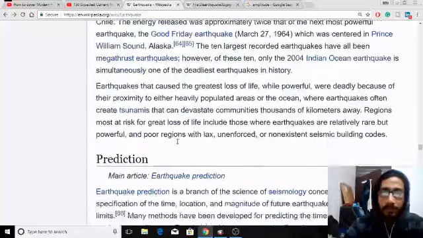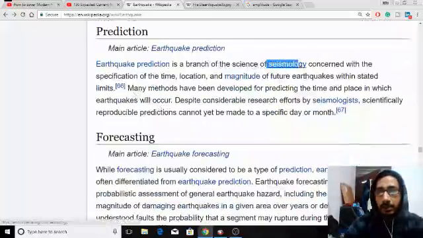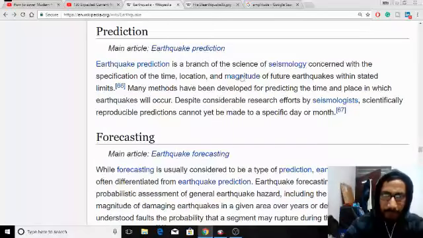That was definitely to know how earthquake is predicted. Earthquake prediction is a branch of science called seismology, concerned with the specification of time, location, and magnitude of future earthquakes. Means future earthquakes might be predicted, right?